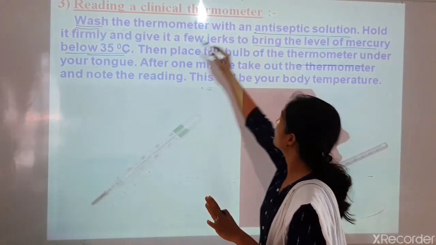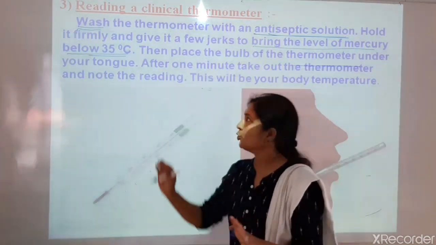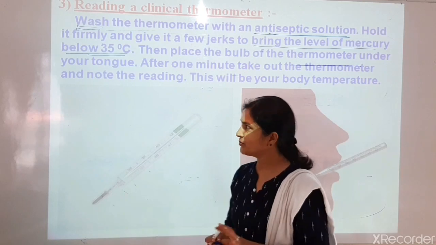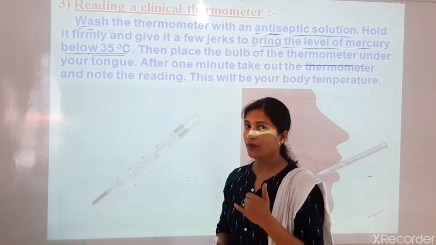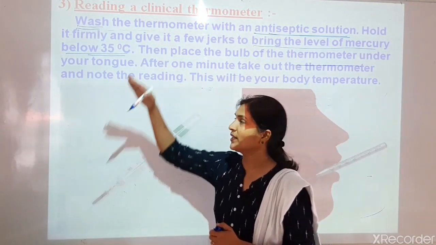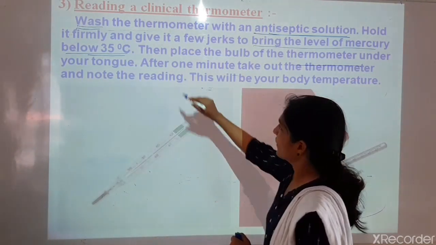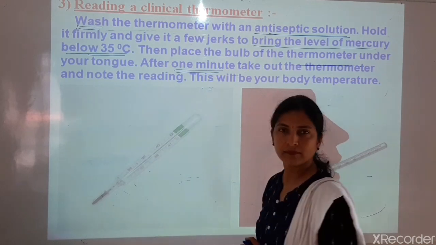That's why we have to wash with the antiseptic solution. So we cannot take a risk. So we have to wash it with antiseptic solution which can make the thermometer germ free, and then we can keep it under our tongue to measure the temperature. But before keeping it under the tongue, we have to jerk it to bring the mercury level down below 35 degrees Celsius. Now after 1 minute, so we have to wait for 1 minute.